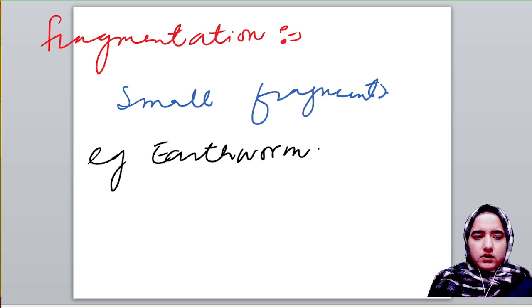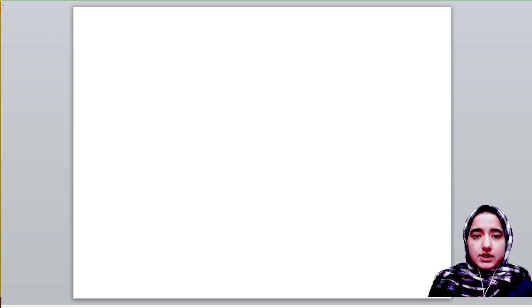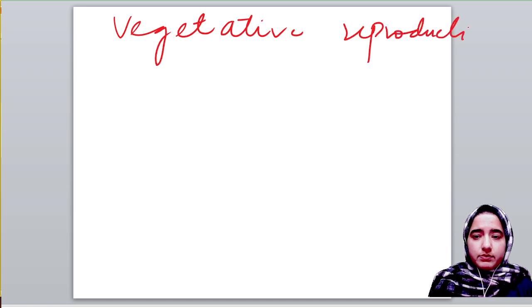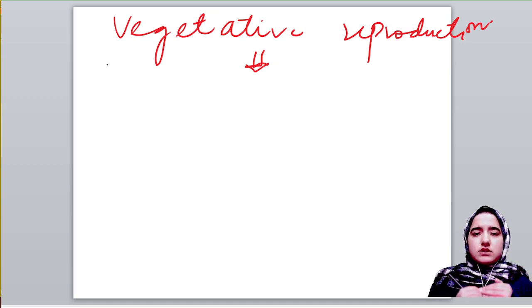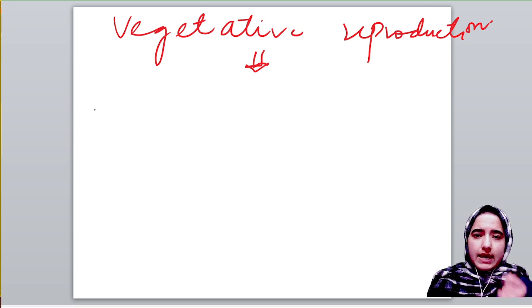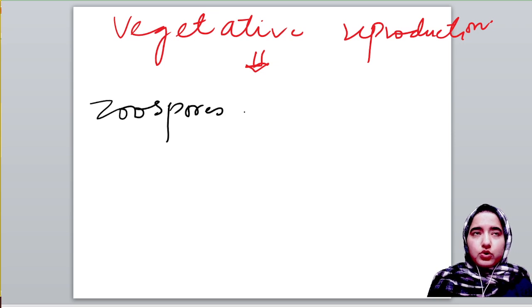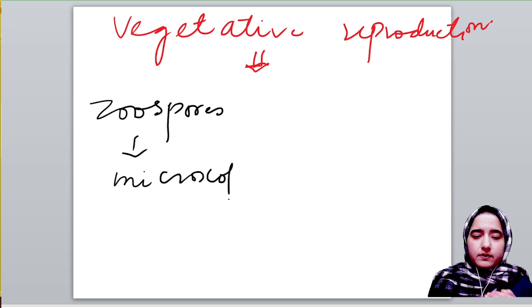As you may have noticed, in plants we don't use the term asexual reproduction. We use the term vegetative reproduction. Vegetative reproduction is that type of reproduction which takes place in plants, and it takes place through many mediums. Say for example, asexual reproductive structures like zoospores. Please remember, zoospores are microscopic motile structures.